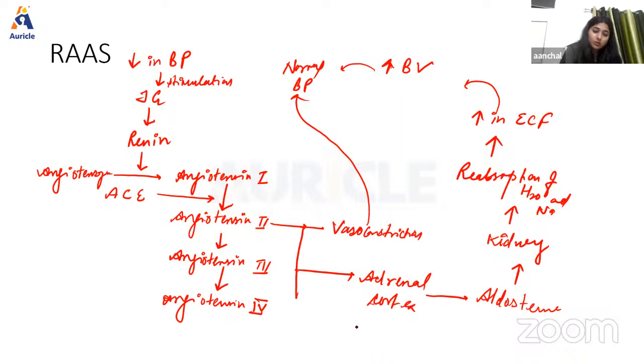This hormone is responsible for the reabsorption of sodium from renal tubules, and sodium reabsorption is followed by water reabsorption, resulting in an increase in ECF, and the blood volume increases so that the blood pressure will also become normal. Okay, so this is all about the RAS system.